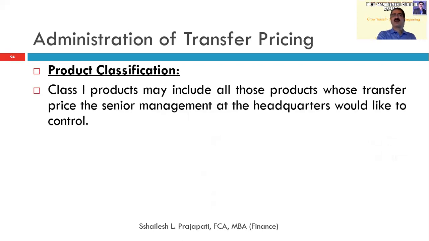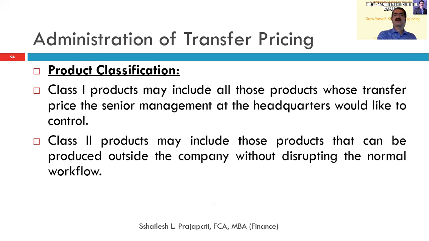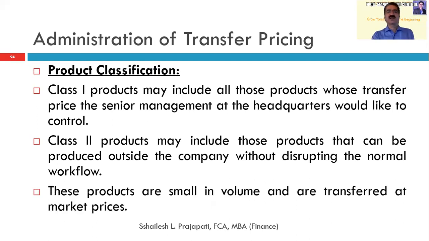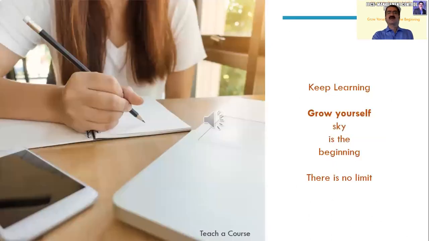Class 1 products may include all those products whose transfer price the senior management at the headquarters would like to control, and for class 2 they can rely on the business managers. These products are small in volume and are transferred at the market price. So friends, with this we complete our transfer pricing applicability in the management control system.